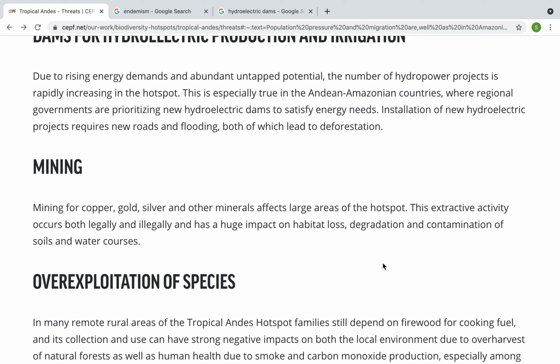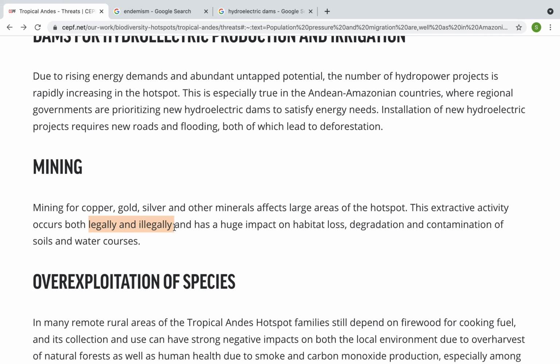Mining. Mining for copper, gold, silver, and other minerals affects large areas of the hotspot. This extractive activity occurs both legally and illegally and has a huge impact on habitat loss, degradation, and contamination of soils and water courses. So over here, something to look into is that this extractive activity occurs both legally and illegally.